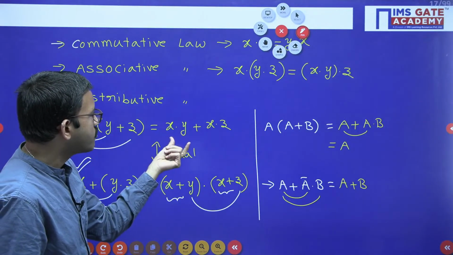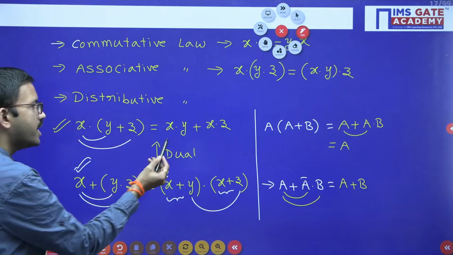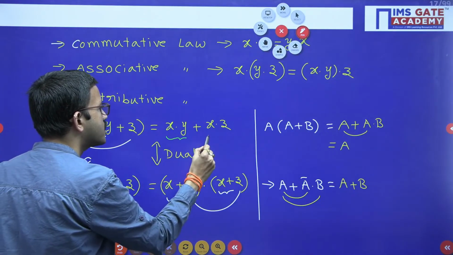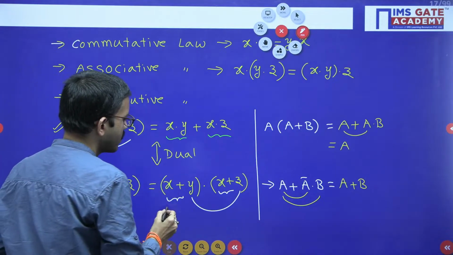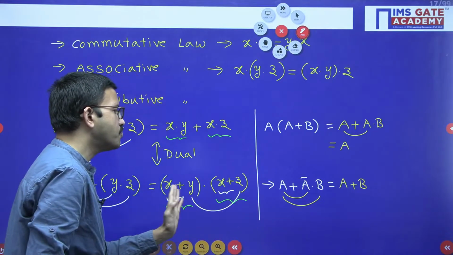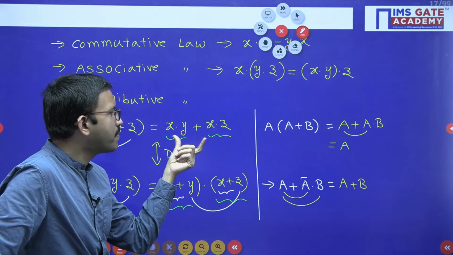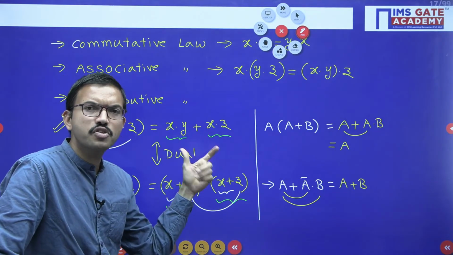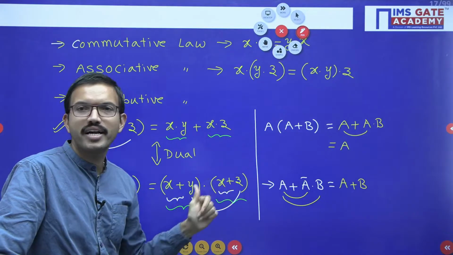See here, xy plus xz. Here you are having a product term, here also a product term. These two are summed together. Here you can observe you are having a sum term, here also a sum term. These two are multiplied together. So in SOP form, by observing the function, you can identify that product terms are summed together. Here sum terms are multiplied together.